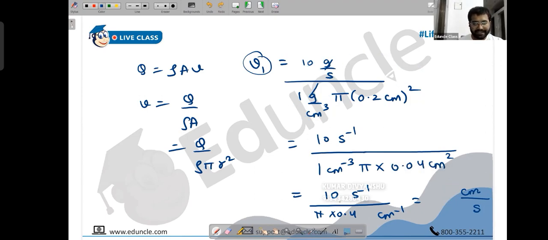So what is the calculation of this? 10 divided by pi divided by 0.04, we get 79.57 centimeter per second. So this is the velocity in the first case.